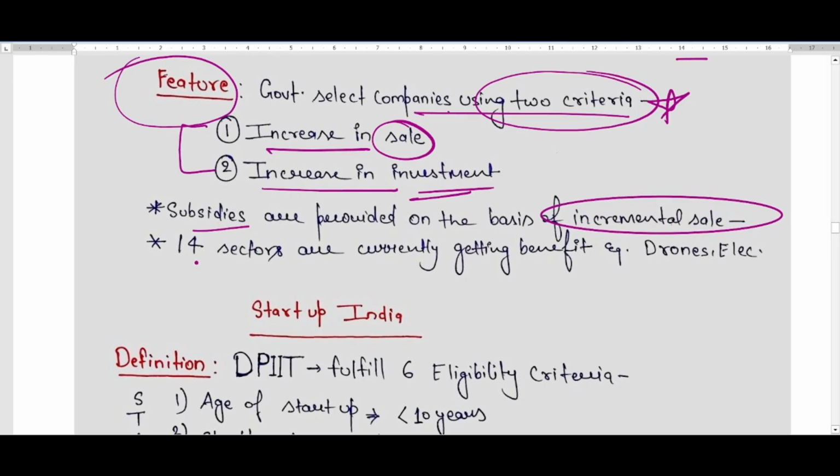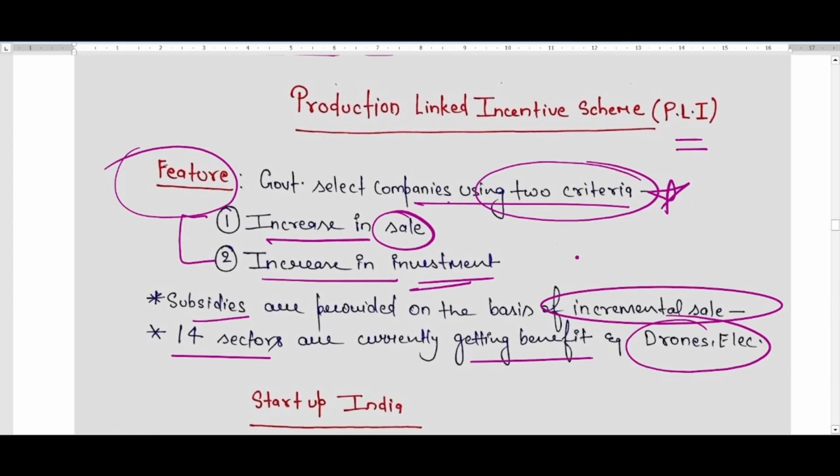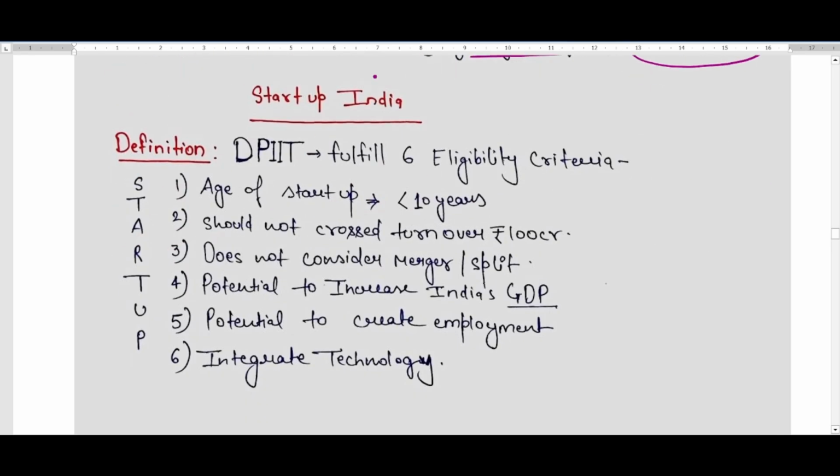And also there are 14 sectors which are currently getting benefit. Few examples of those sectors are drones, electronics, etc. So this was the Production Linked Incentive. It means the incentive is linked to production. If the incremental sale is happening, there is an increase in the sale and an increase in the investment, then on the basis of the production, the government will provide the company incentives. After this, the government introduced Startup India.